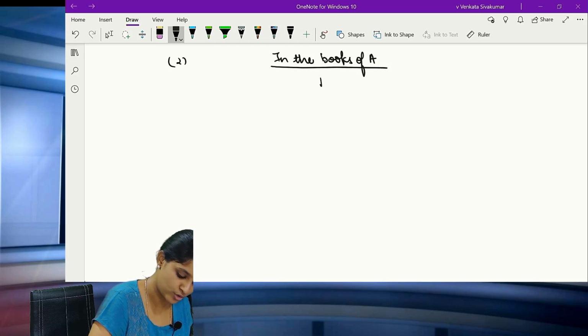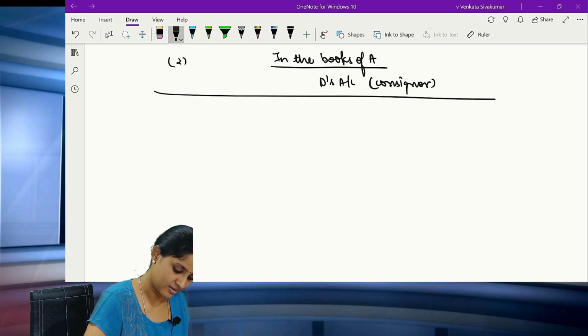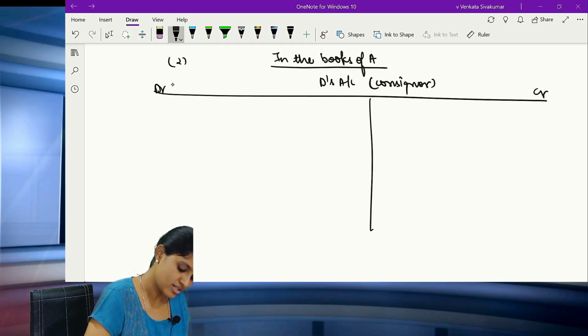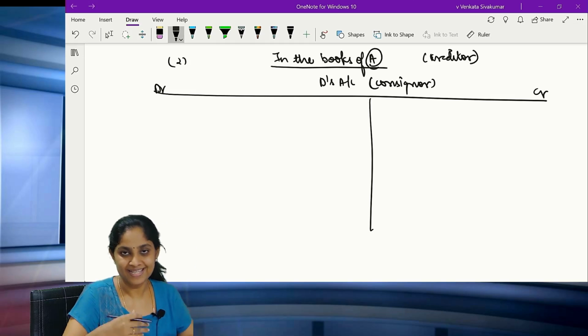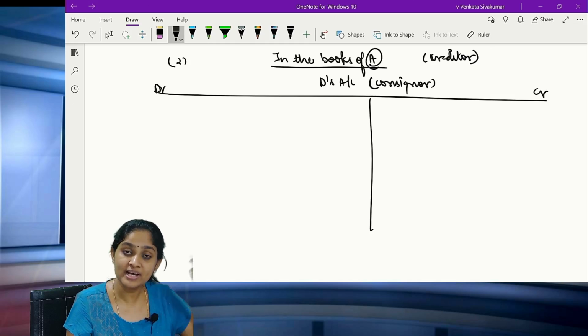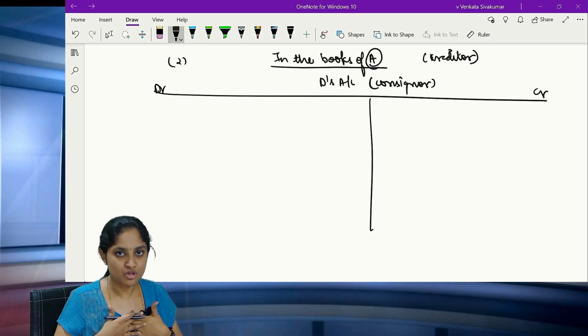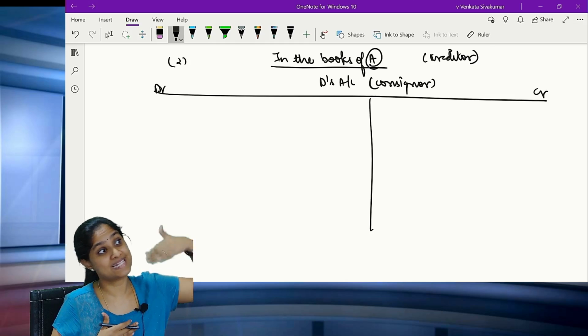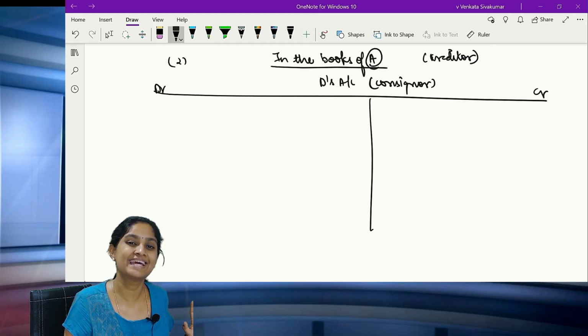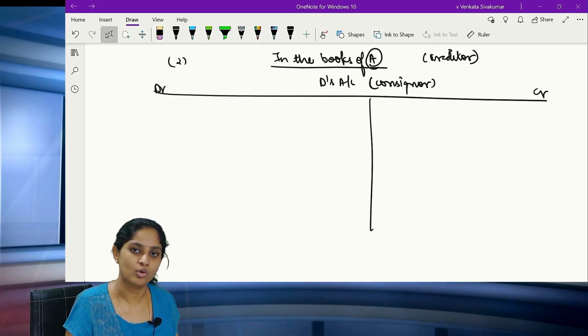In the books of A, you are going to show D's account. Who is D? He is the consignor. How will you treat the consignor, madam? What is the logic? Always remember, treat him like a creditor. Because A is his agent, sells the goods, incurs the expenses, and any balance money he has to give back to the consignor. Correct? So in the books of the consignee, the consignor is his principal, or you can treat him like a creditor. Clear? Good.